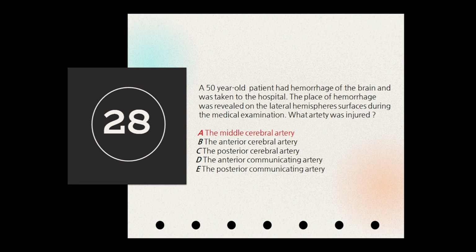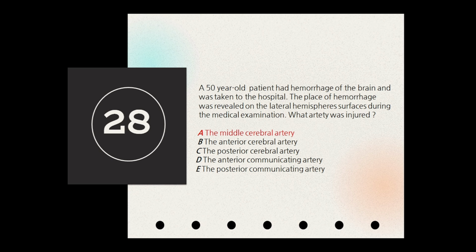Okay, so 28th question is a bit big one. They're talking about a 50-year-old patient who had hemorrhage of the brain and was taken to the hospital. The place of hemorrhage was revealed on the lateral hemisphere surface during the medical examination. So what artery was injured? I'm sorry about the spelling, but the question that I copied is from a base and translation mechanism in Ukraine. I'm sorry about that.